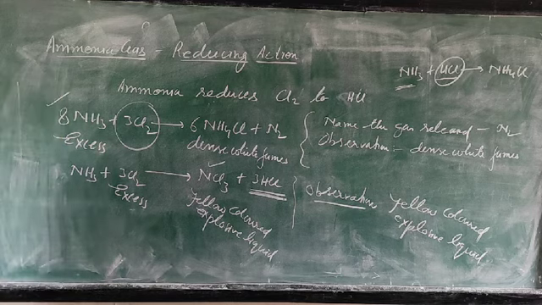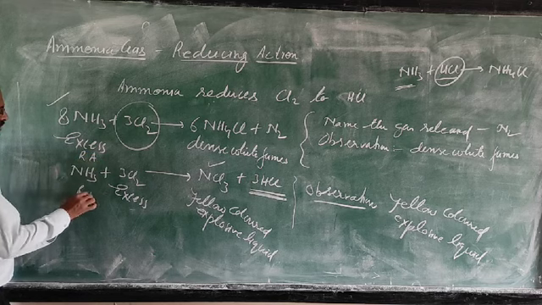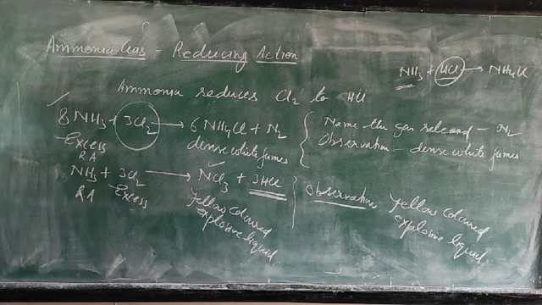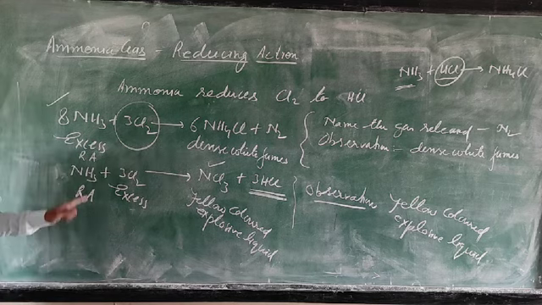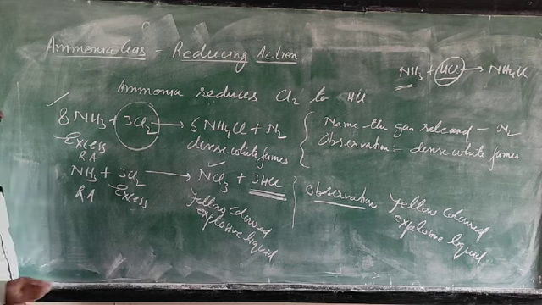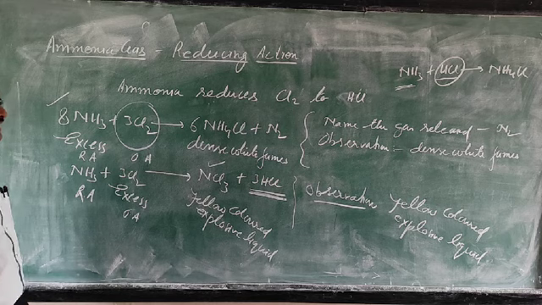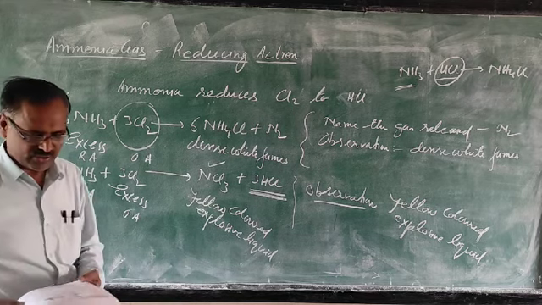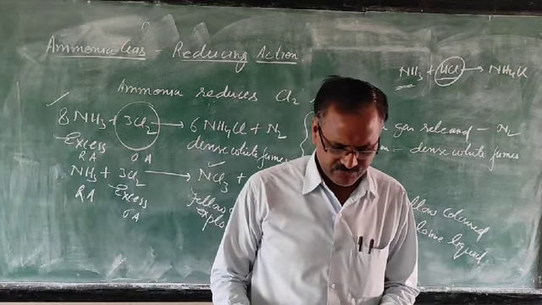So in both the reactions, ammonia is used as a reducing agent. Ammonia reduces chlorine to HCl. On the reactant side, if two compounds are there and one is the reducing agent, the other will be the oxidizing agent. So chlorine will be the oxidizing agent. So please go through your book. Just underline: ammonia reduces chlorine to hydrogen chloride.